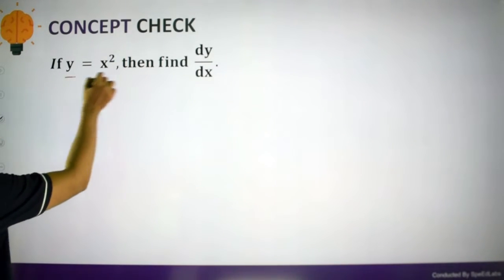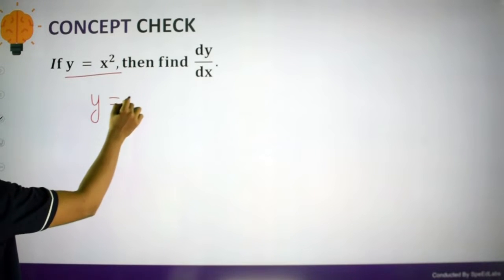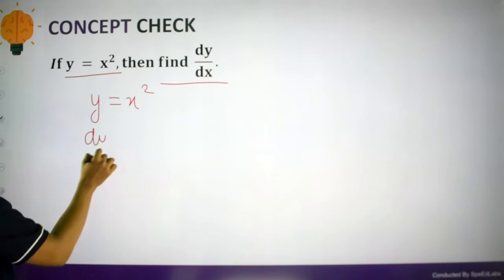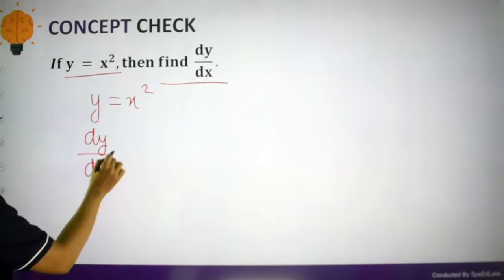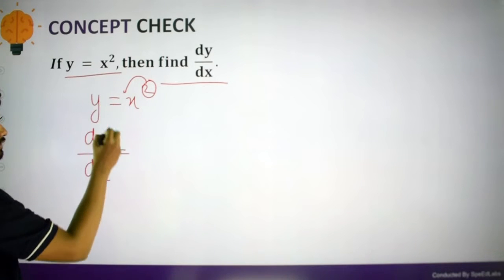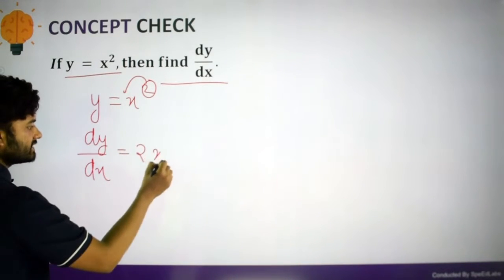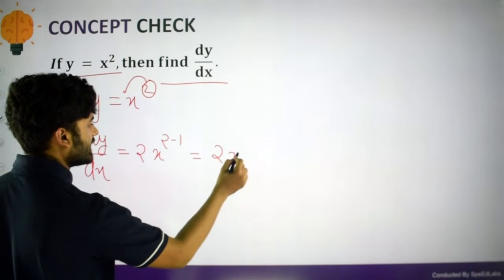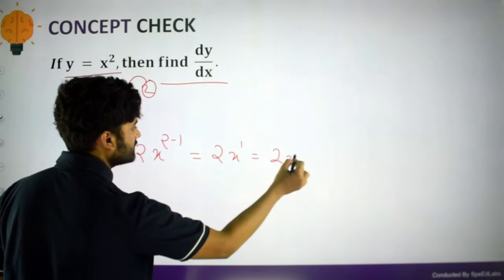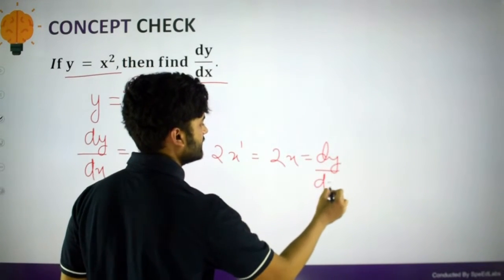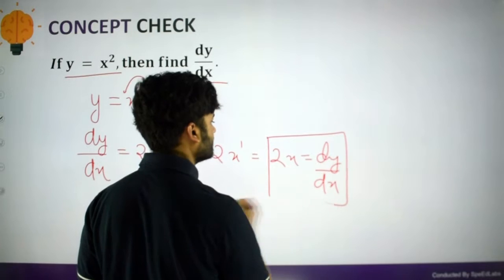If y is equal to x square, you have to find dy by dx. That is very simple. As I have told you, you will just bring the power 2 down, put x, and subtract one from the power. So what you will get is 2x to the power 1, that is 2x. So the differentiation of x square is 2x.